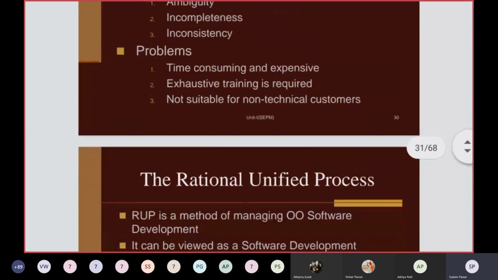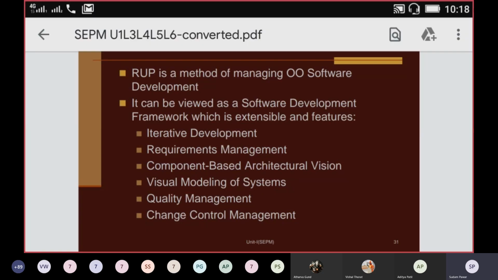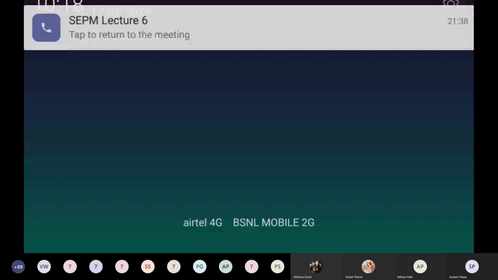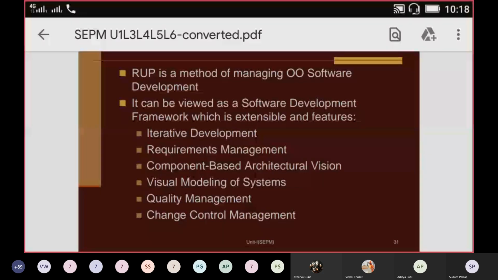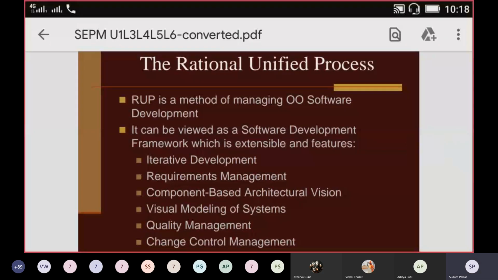Then the next important topic, and questions will be there on this topic if you see your previous year question papers, is the rational unified process. This question will be there in either examination. Definitely if the question is asked in one examination, it may be for 5 to 6 marks, and in the other examination it may be asked for 8 marks also.